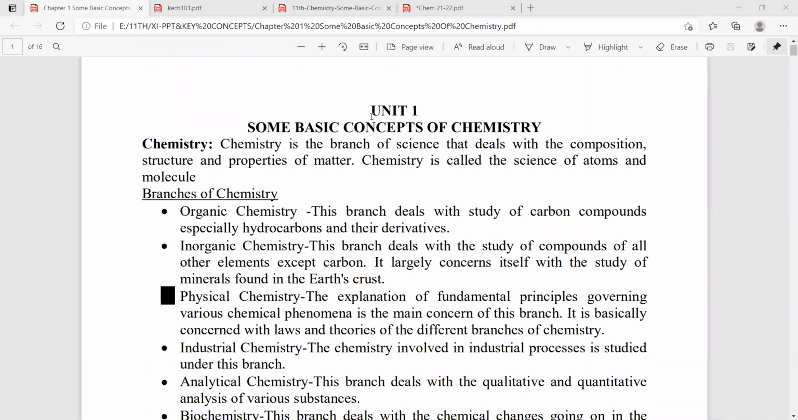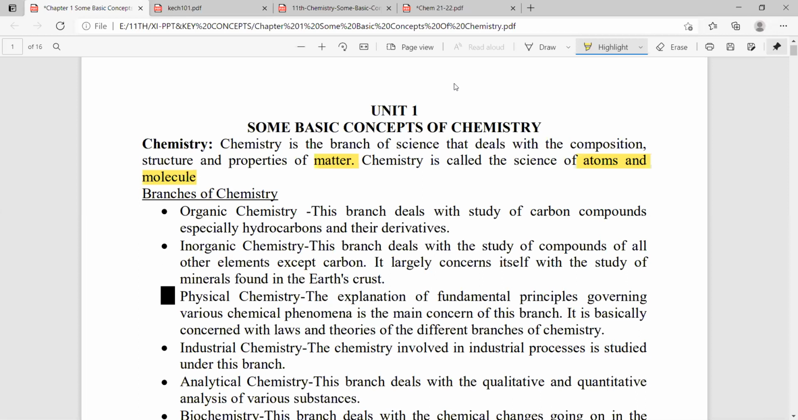Some basic concepts of chemistry. Chemistry is the branch of science that deals with the composition, structure, and properties of matter. So mainly we are discussing matter. Okay? Next one. Chemistry is called the science of atoms and molecules. Matter is made up of atoms and molecules, made up of particles.